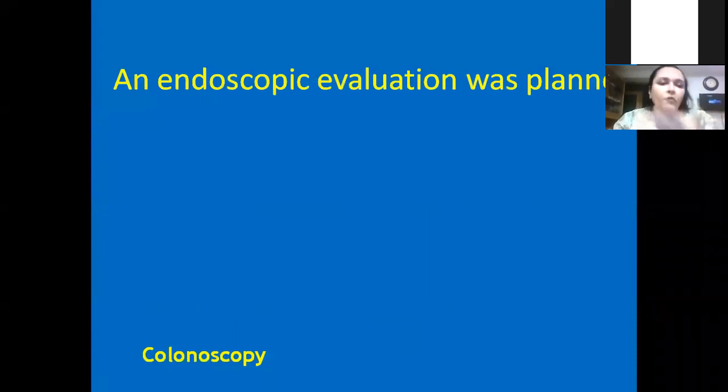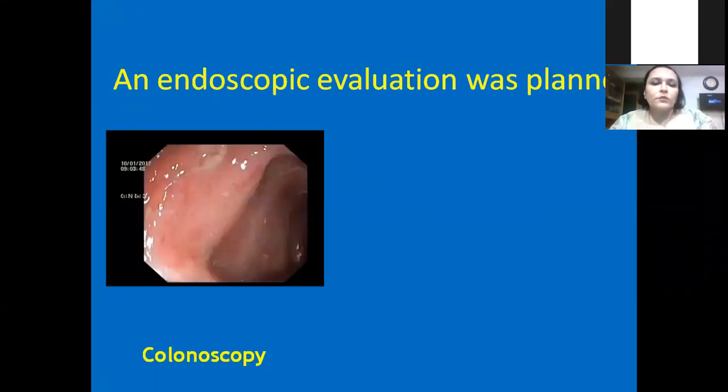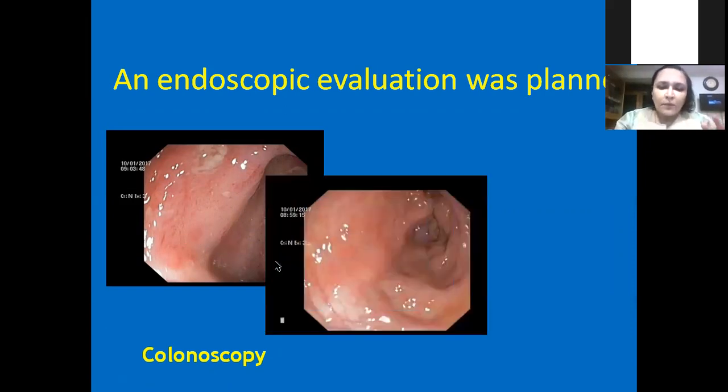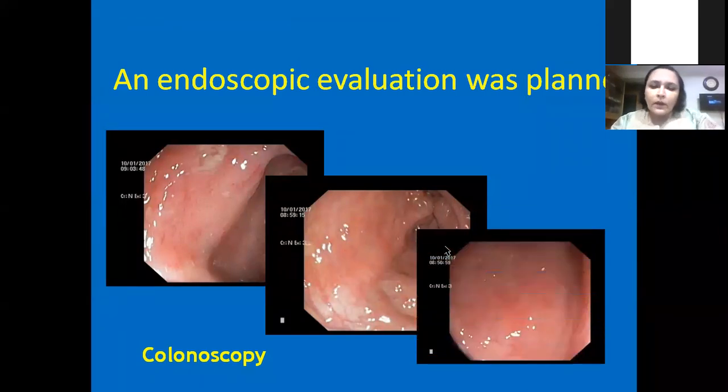So we planned for endoscopic evaluation. We did a colonoscopy. As we entered, the colon had quite a lot of small ulcers. These are aphthoid ulcers. You can see here, here. There were some places with lots of aphthoid ulcers and a few ulcers with big exudate, but there were no deep ulcers, and in between the mucosa was normal. And at this place, there are lots of aphthoid ulcers, like a starry sky. So I was thinking we are probably dealing with IBD.